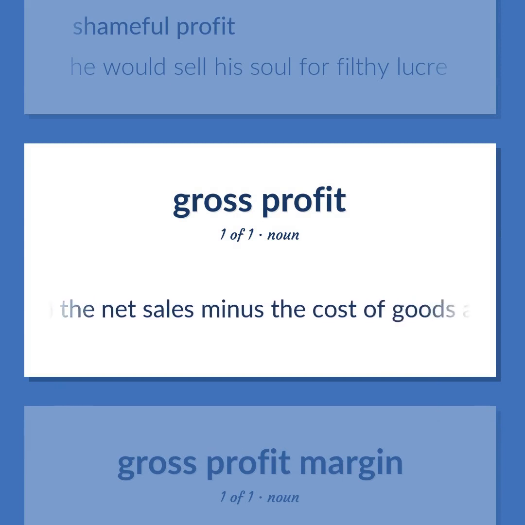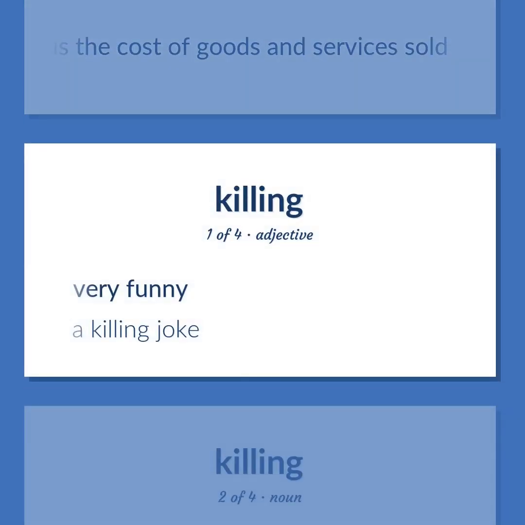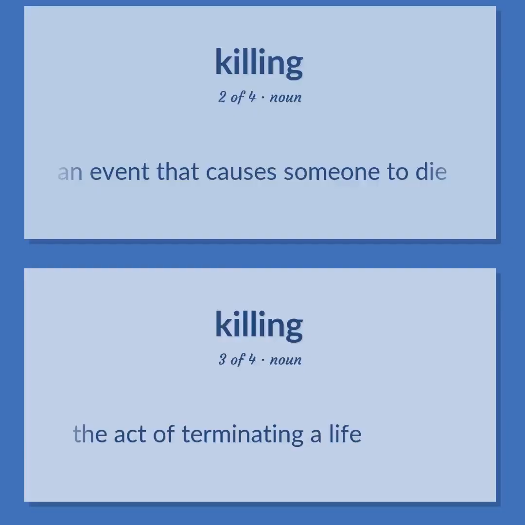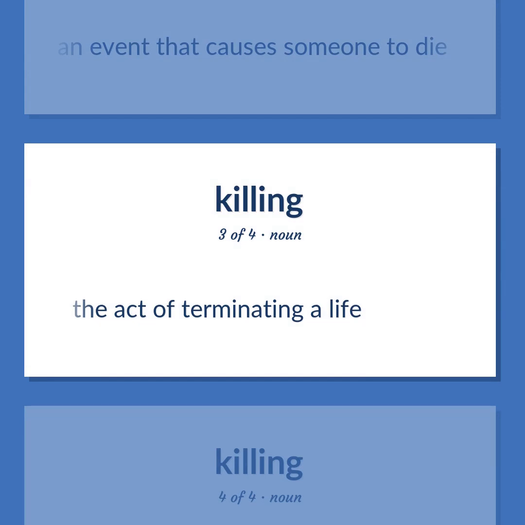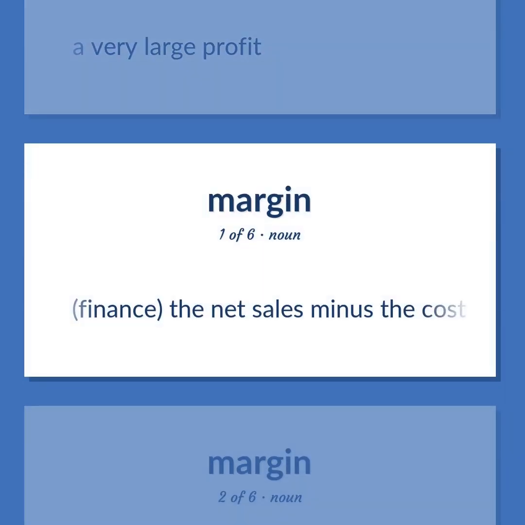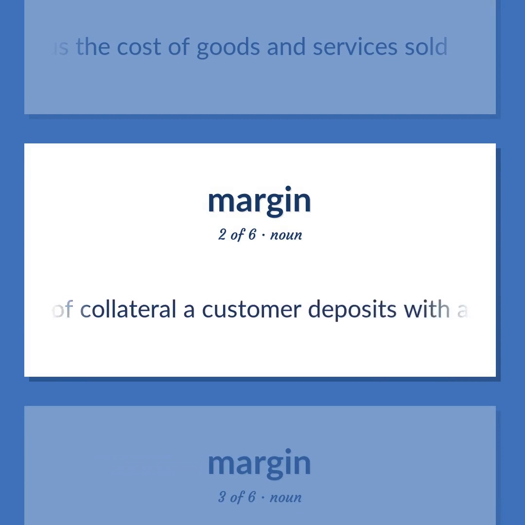Finance. The net sales minus the cost of goods and services sold. Very funny. A killing joke. An event that causes someone to die. The act of terminating a life. A very large profit. Finance. The net sales minus the cost of goods and services sold. The amount of collateral a customer deposits with a broker when borrowing from the broker to buy securities.